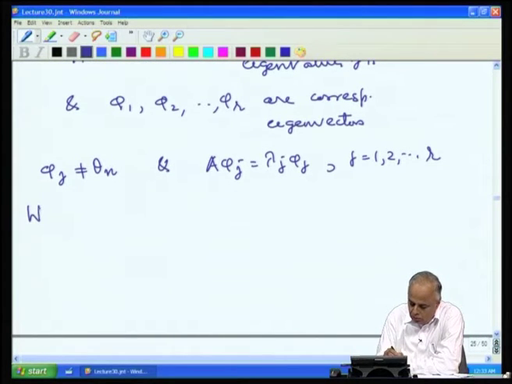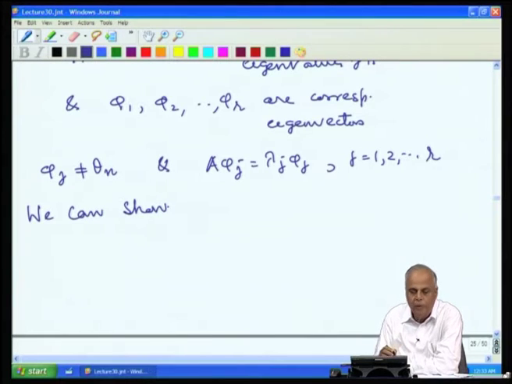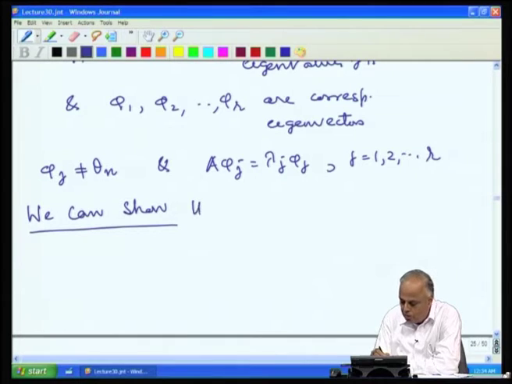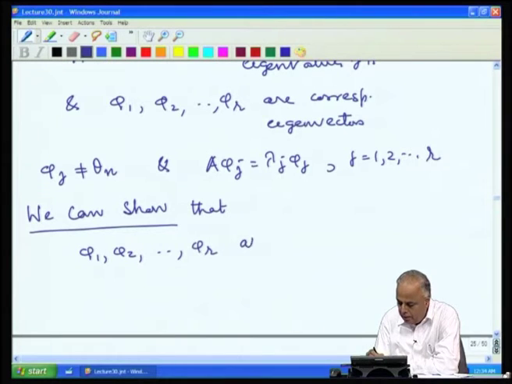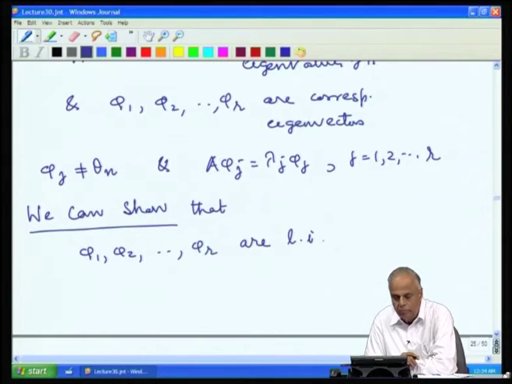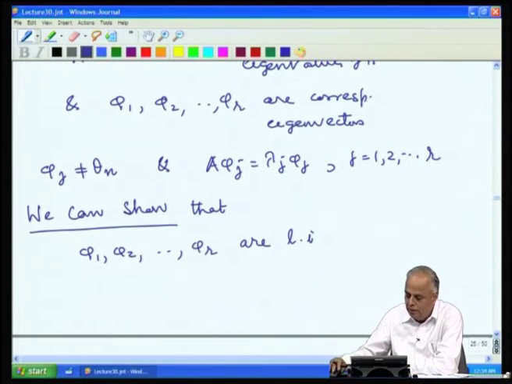Then we can show, though at the moment we are not going to prove it, that phi 1, phi 2, ..., phi r are linearly independent. It can be simply stated as: eigenvectors corresponding to distinct eigenvalues are linearly independent.